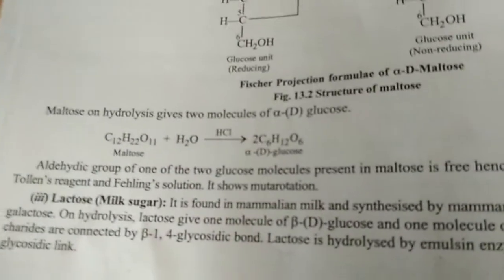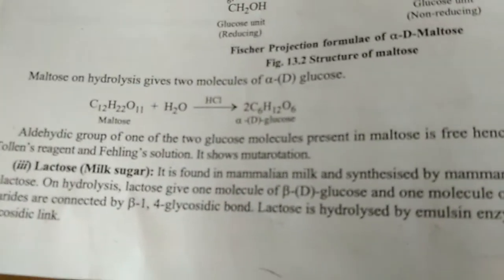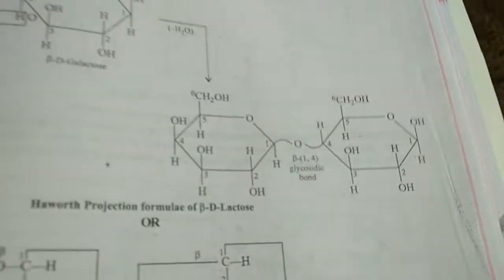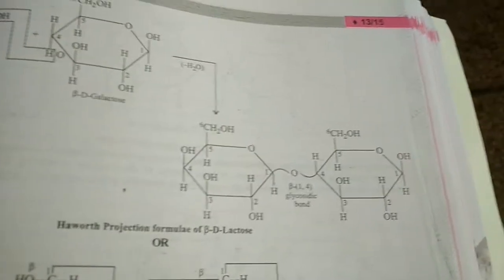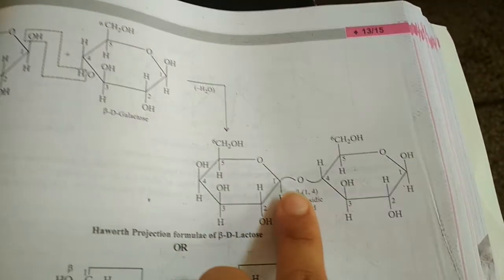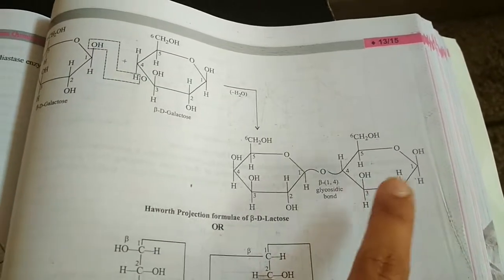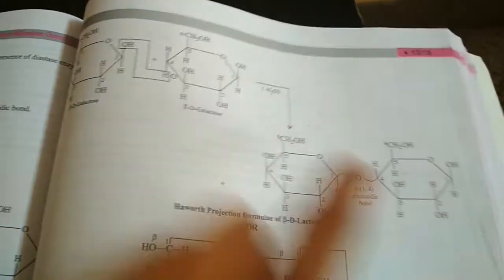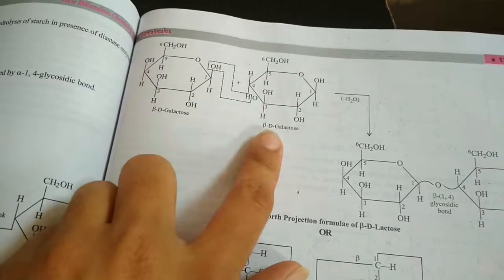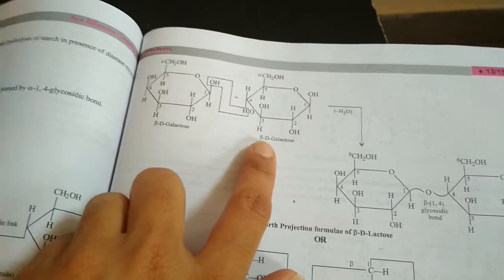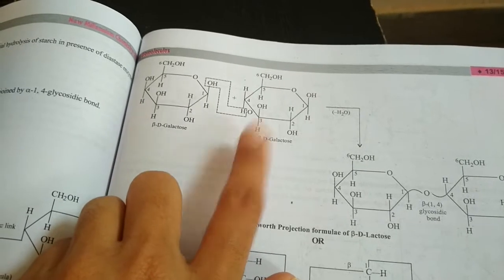Next, we will talk about lactose. Lactose is also called milk sugar. Okay. Milk sugar is formed by 1,4 linkage. Similarly, a 1,4 glycosidic bond will be formed, but in this case, the monomer units will be galactose. We have taken here two molecules of beta-D-glucose. You better know now what is the difference between alpha and beta.